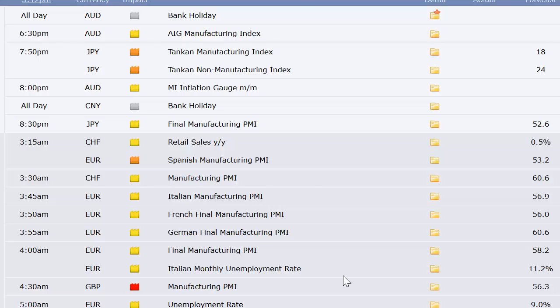Starting on Sunday, we got the bank holiday in Australia. To start the week, we've got the Tankan manufacturing and non-manufacturing indices out of Japan. Australia's got their MI inflation gauge. China also starting with the bank holiday. Japan's final manufacturing PMI number. Swiss retail sales going into Monday.